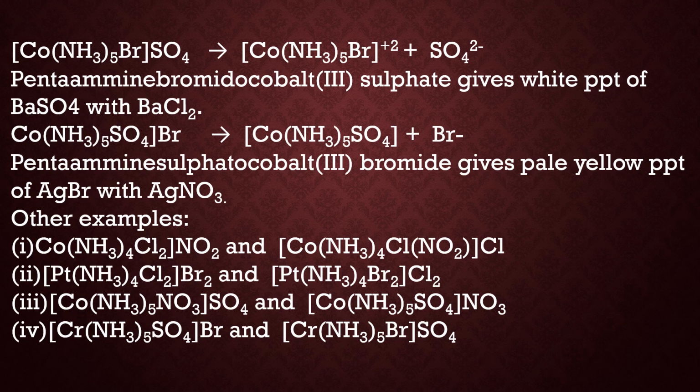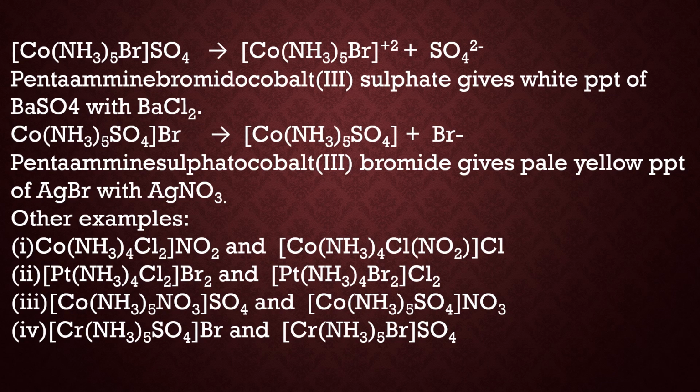Now other examples are: in the first example, the nitrate ion is present as ionizable ion, and in the second isomer chloride ion is present as ionizable ion. Hence the first will give the test for nitrate and the second will give the test for chloride.